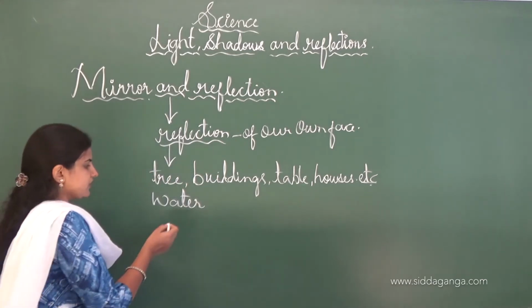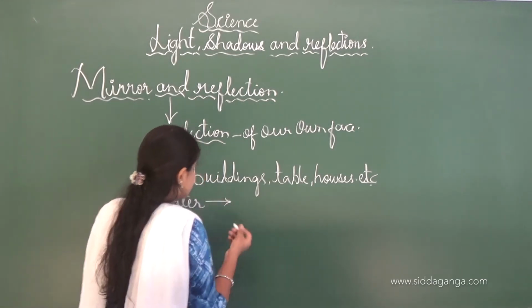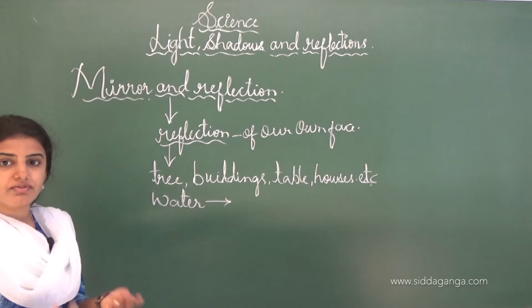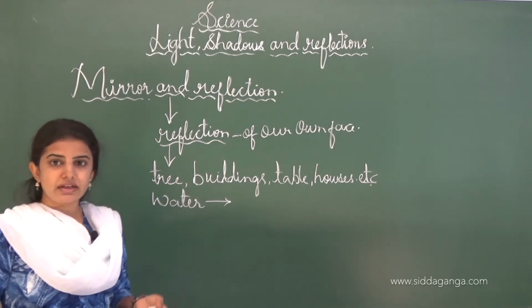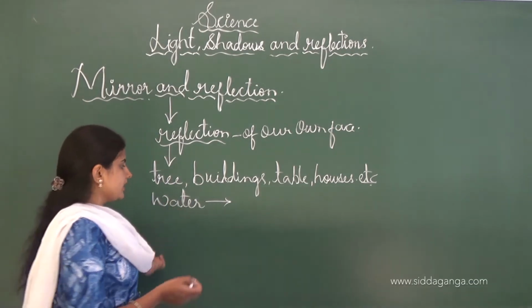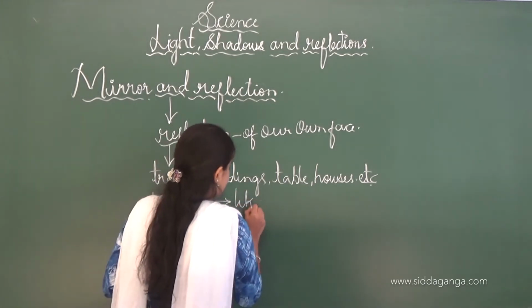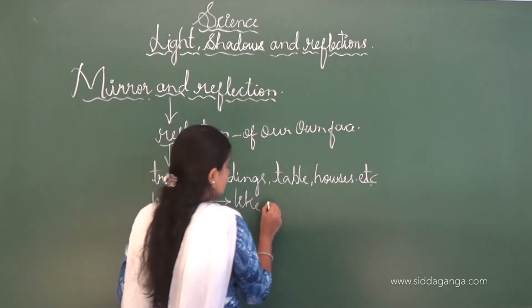We see the reflection of different objects like a tree, and the reflection of the sky also we can see in the water, like in a pond and lake.